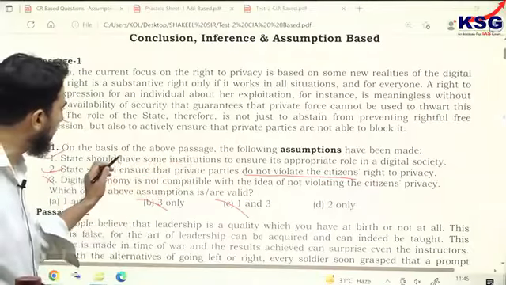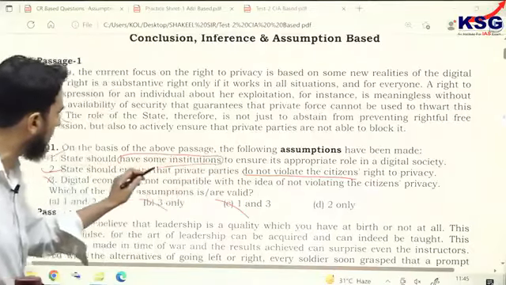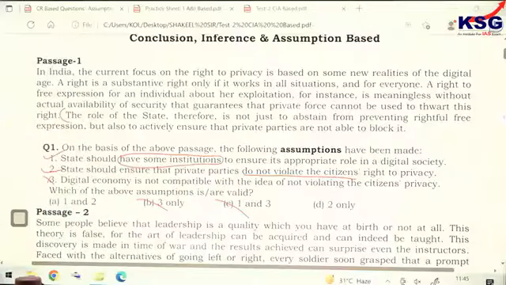Now some students might have been confused that state should have some institution to ensure its appropriate role in digital society. We can say yes, because who can deny this? Because digital age, as given in the first line, there are some new realities in digital age.